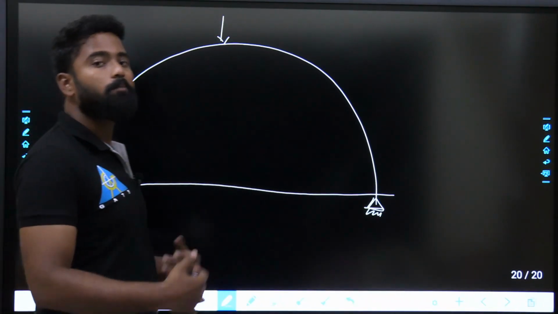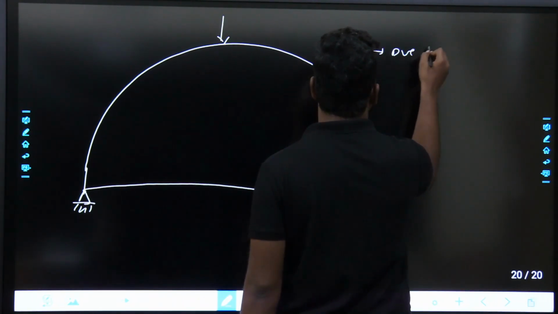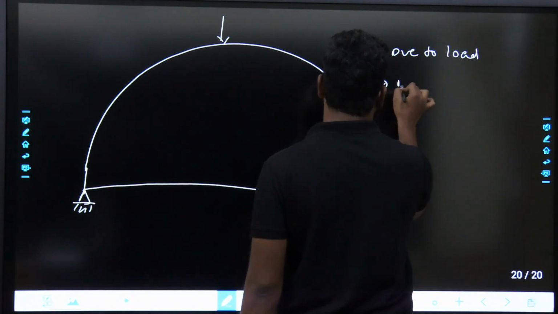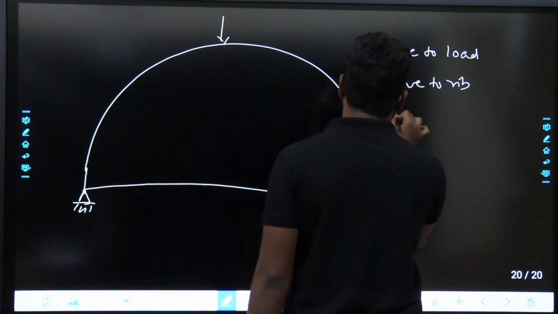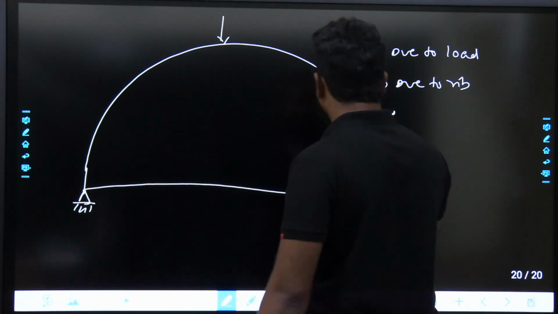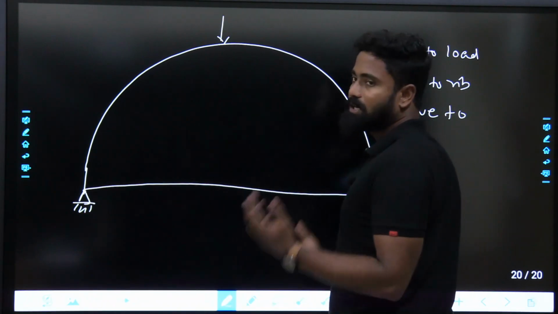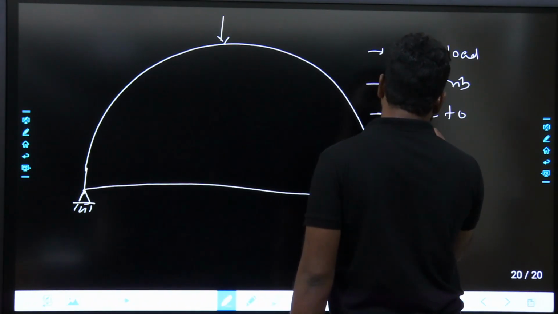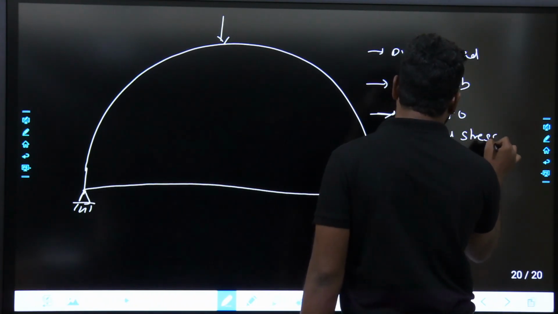And because of temperature effects, so due to load, if a rib is provided, due to rib, next, due to temperature, how the forces or how the reactions are going to vary, that we'll see here, due to thermal stresses, all those things.